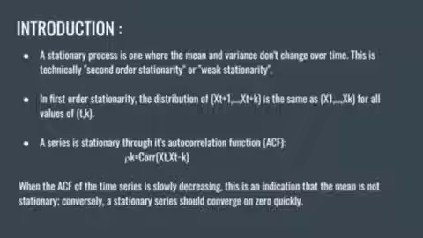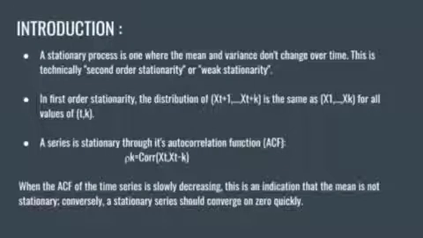The autocorrelation function measures the correlation between a time series and its lagged values. The autocorrelation function is important to diagnose the stationarity of a time series. In a stationary time series, the autocorrelation function will rapidly decay to zero as lag increases. If the ACF does not decay rapidly, it suggests that the time series may not be stationary.